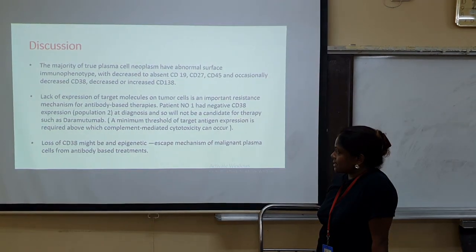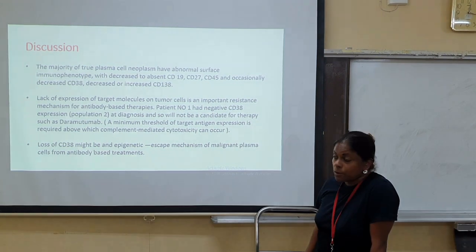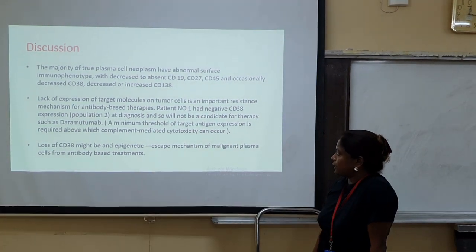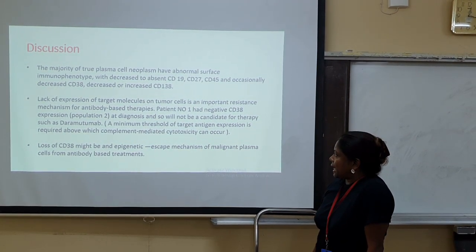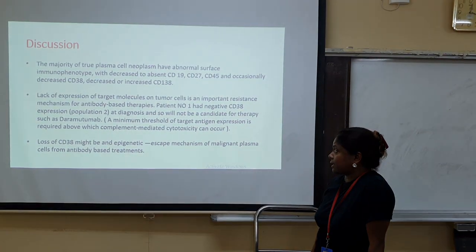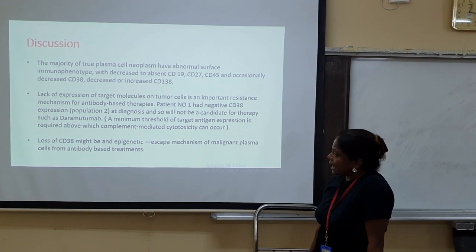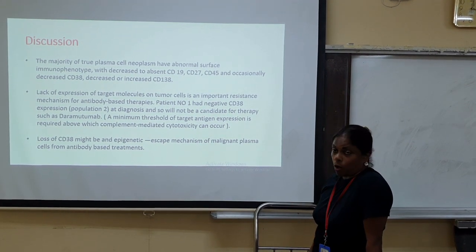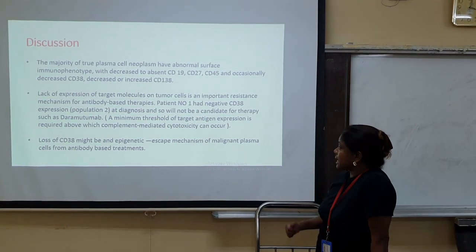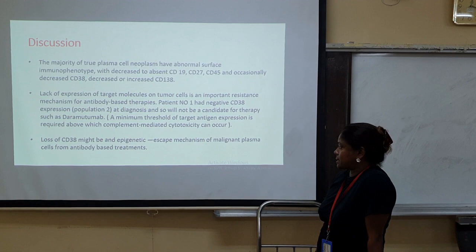The discussion is that the majority of true plasma cell neoplasms have an abnormal surface immunophenotype with decreased to absent CD19, CD27, CD45, and occasionally decreased CD38, and decreased or increased CD138. Lack of expression of the target molecules on tumor cells is an important resistance mechanism for antibody-based therapies.